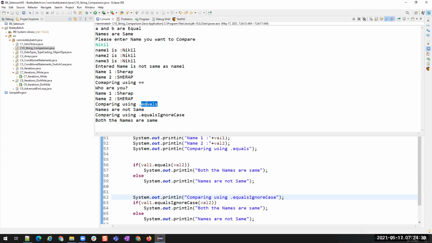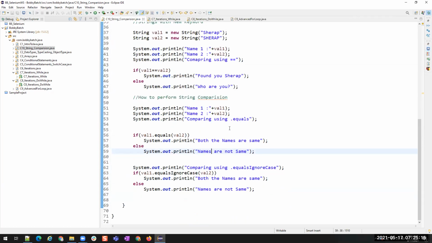Equals doesn't consider the case sensitivity. It considers the case sensitivity. If there is a difference in the case sensitivity, then this will say it is not equal. But if you want to see whether the name is same or not, ignoring the uppercase or lowercase, and if the characters are same, then that's fine for me, then we have to use dot equals ignore case. So these are the most commonly used methods for string comparison: equals and equals ignore case.